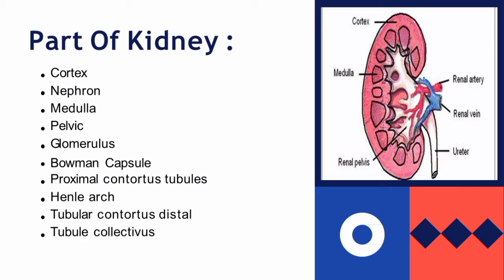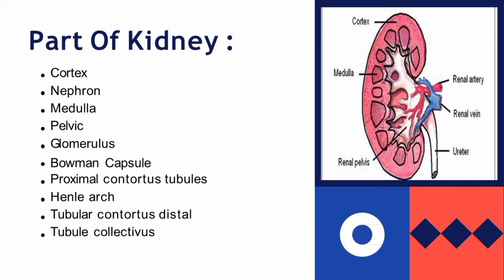Loop of Henle is a link between the proximal convoluted tubule and the distal convoluted tubule. Distal convoluted tubule is the site for releasing waste substances in secondary urine to produce real urine. Collecting tubule is a long narrow tube in the kidney that carries urine from the nephron to pass through the